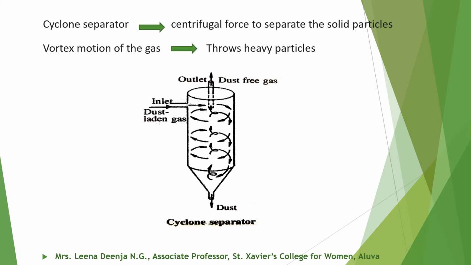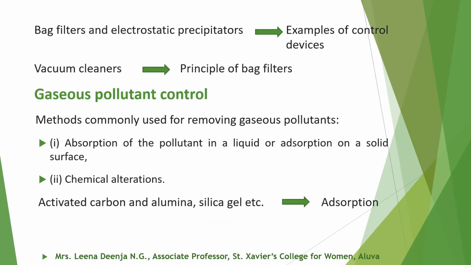Cyclone separator makes use of the centrifugal force to separate the solid particles from the gas. As the polluted gas enters the cyclone chamber, the vortex motion of the gas inside the chamber throws heavy particles away, leaving cleaner gas. Bag filters and electrostatic precipitators are other examples of control devices. Vacuum cleaners use the principle of bag filters, in which the dust is collected in a bag.